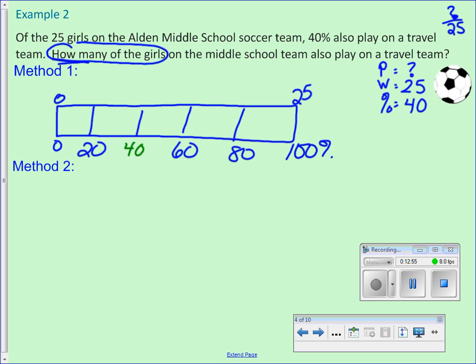Okay. So now I have to get from 0 to 25. How many sections did I break this into? 1, 2, 3, 4, 5. So 25 divided by 5 is 5. So I'm going to count by 5s.